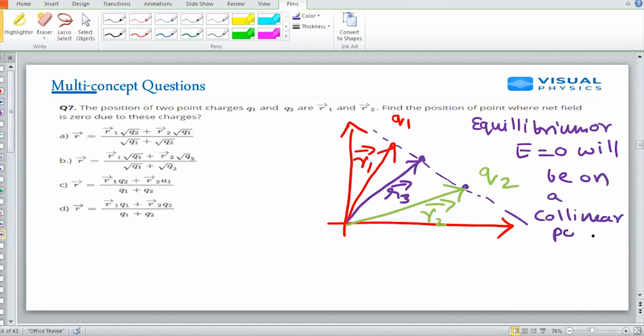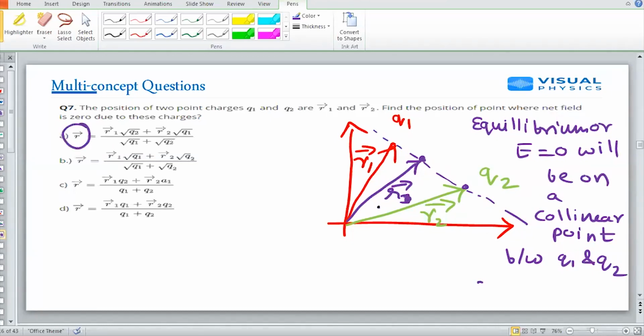This is the concept. On the line joining Q1 and Q2, my equilibrium point will lie somewhere. So I don't care whether it is in between them or outside. What is more important is that I need to find the position vector R3, which I will write as R.